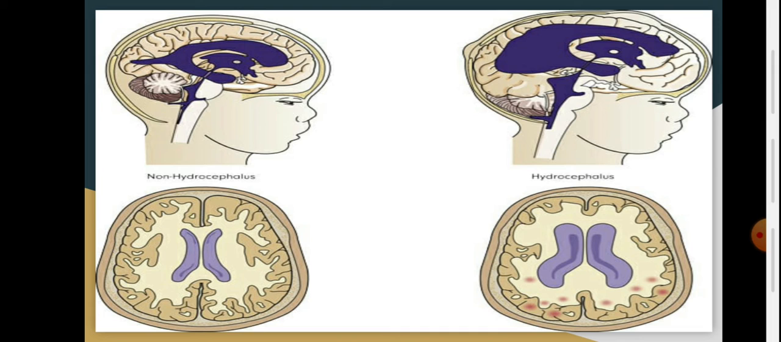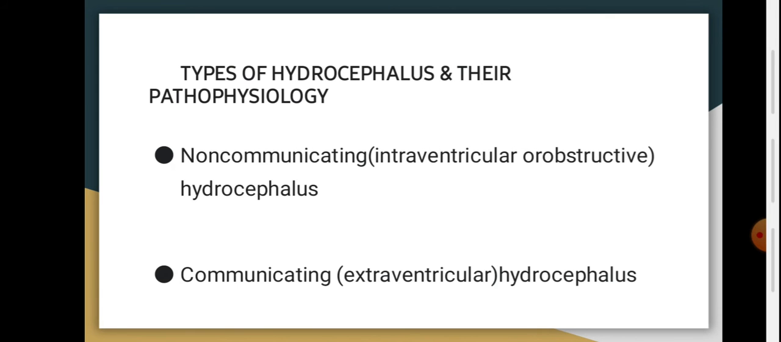This is the picture showing the non-hydrocephalic brain and the hydrocephalic brain. Types of hydrocephalus and their pathophysiology. There are two types. Number 1 is non-communicating, also known as intraventricular or obstructive hydrocephalus. Number 2 is communicating or extraventricular hydrocephalus. Let's see them one by one.